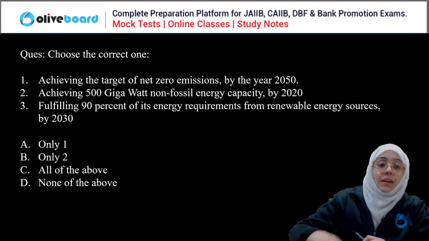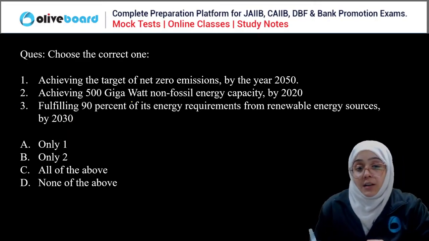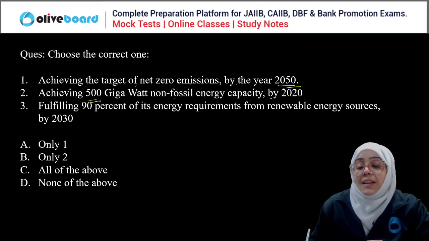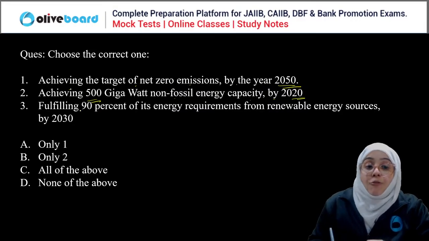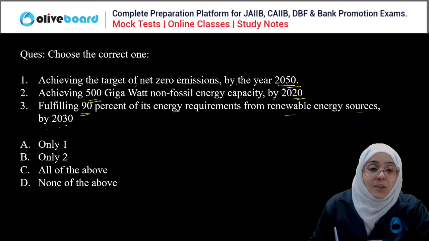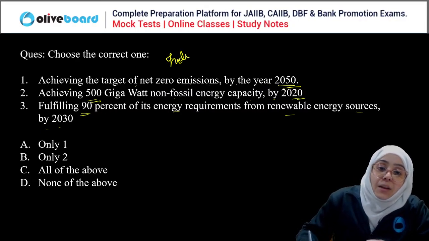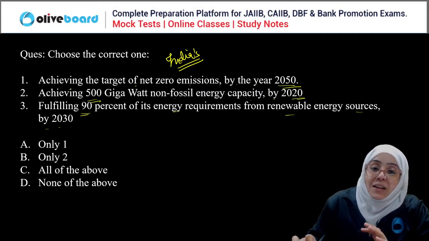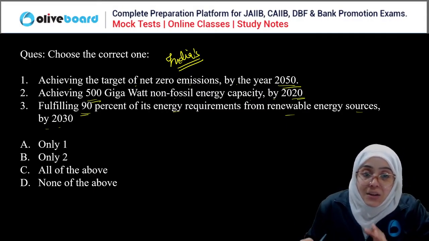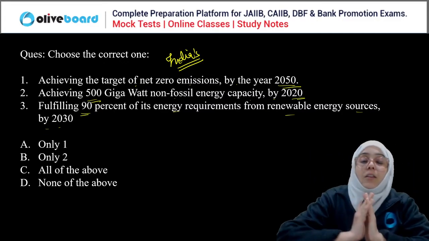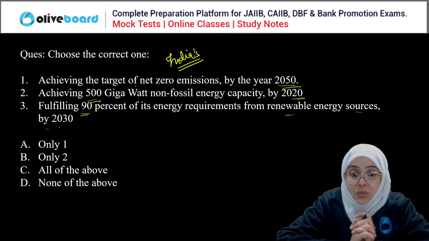Okay. Next, you have to choose the correct statement here. Achieving the target of net zero emission by the year 2050. Achieving 500 gigawatt of non-fossil energy capacity by 2030. Fulfilling 50% of its energy requirement from renewable energy sources by 2030. India's commitment towards the sustainable development goal of climate action. India follows the Panch Amrit, right? Which of the following statements is correct regarding this?